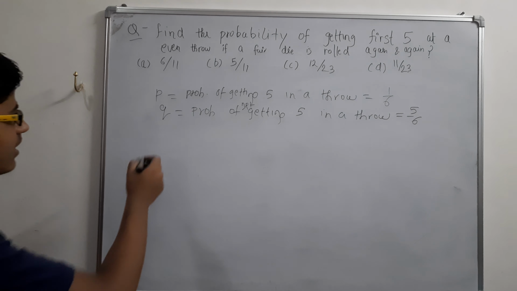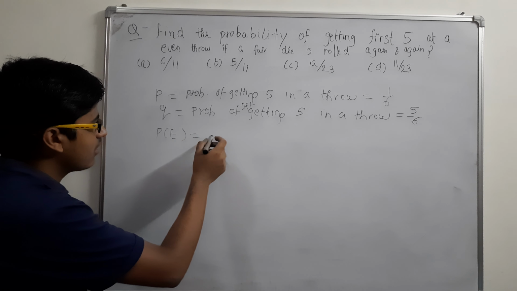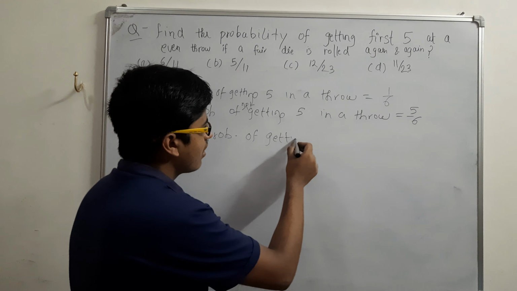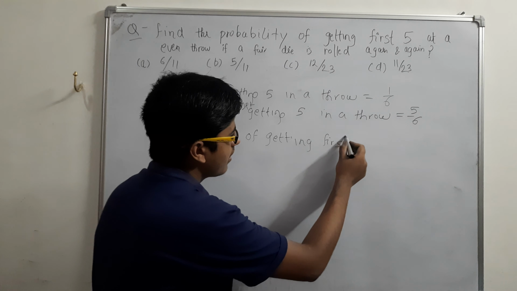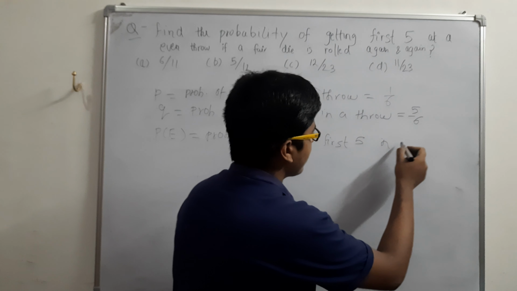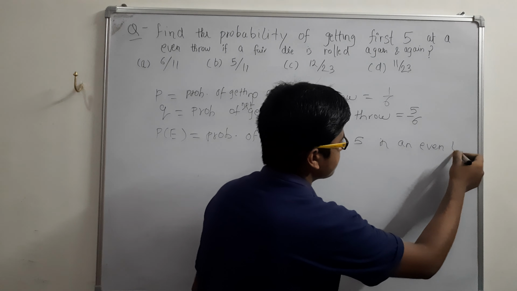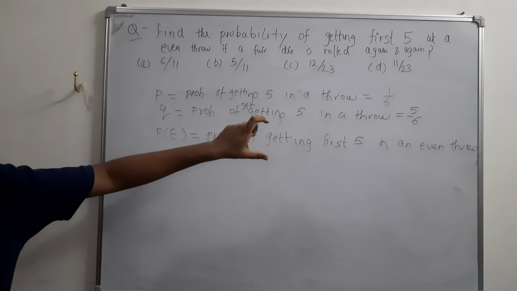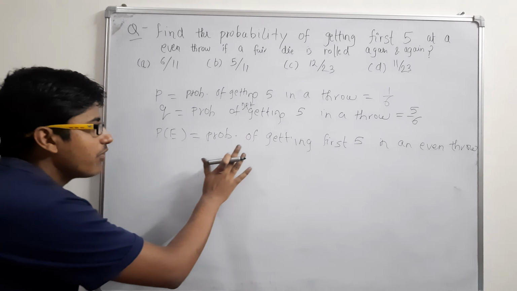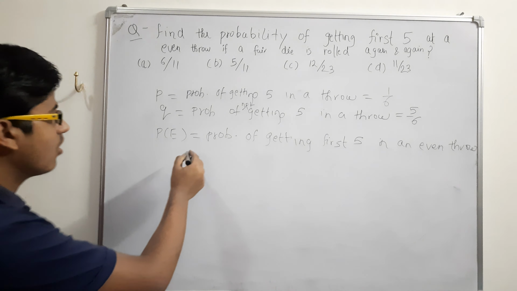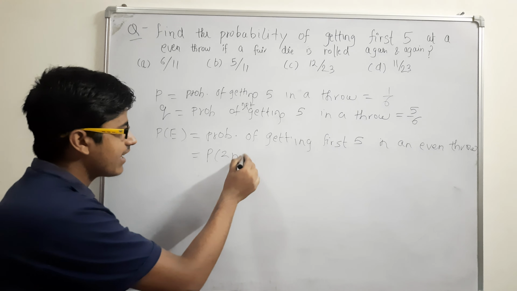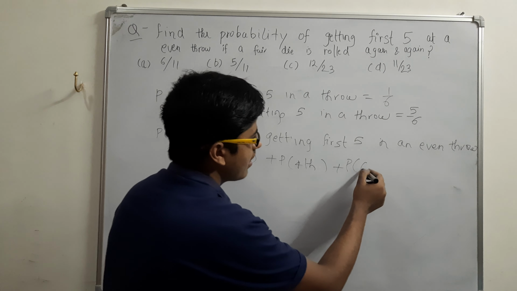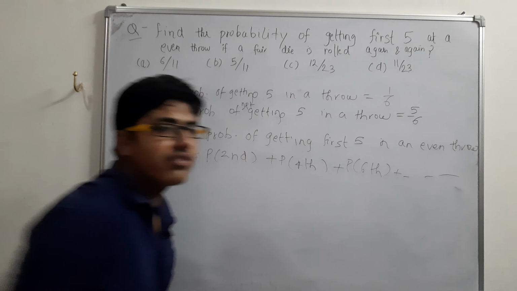What will be our required probability? Probability of getting first 5 in an even throw. Got it? What will be the probability of getting first 5 in an even throw? It will be the summation of P second plus P fourth plus P sixth and so on up to infinite.